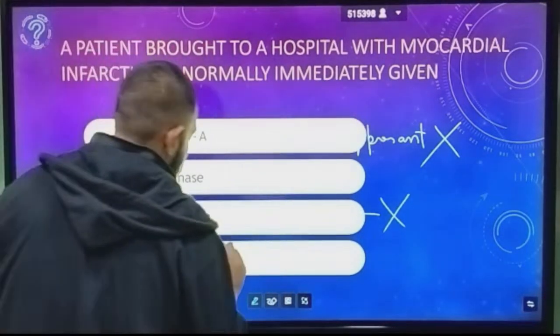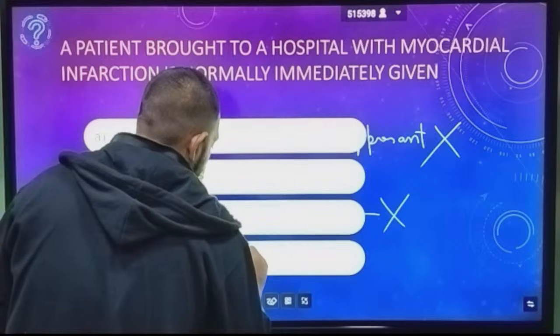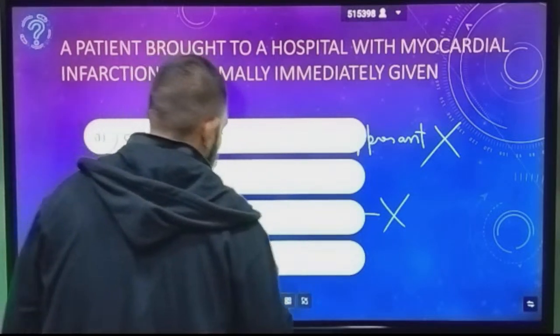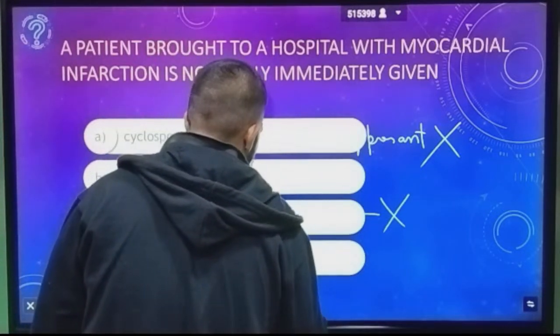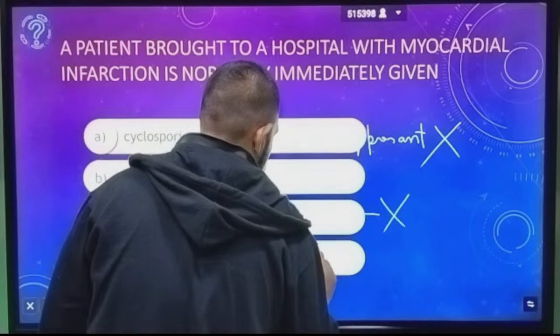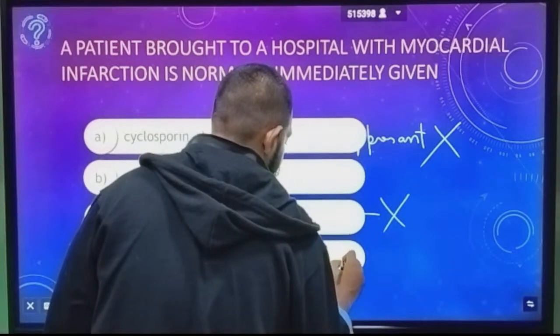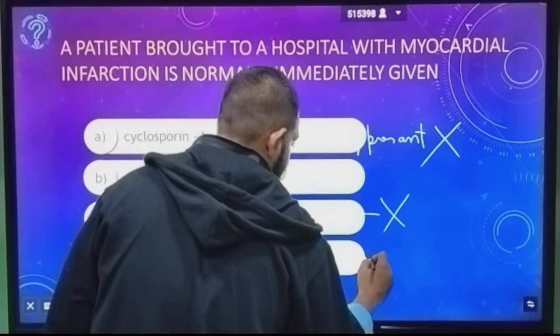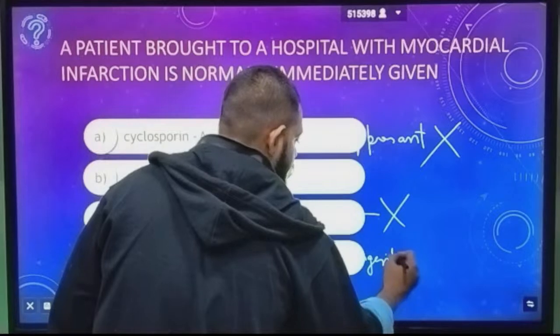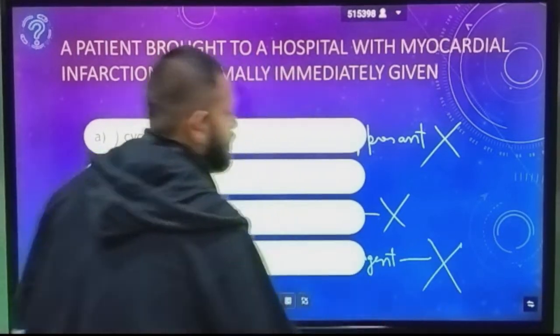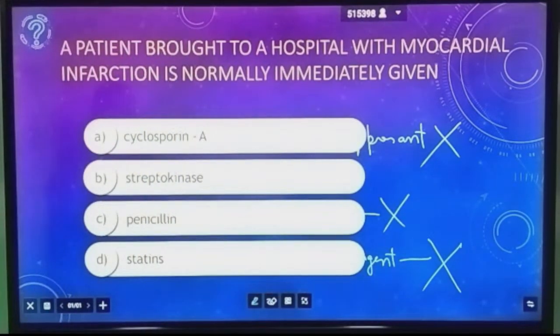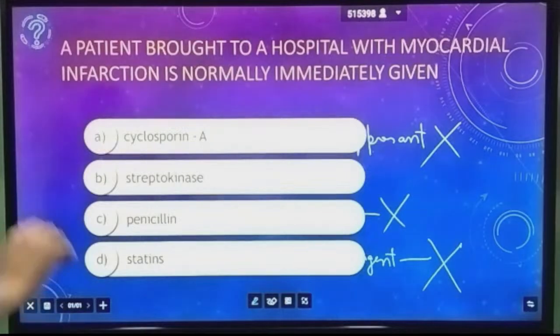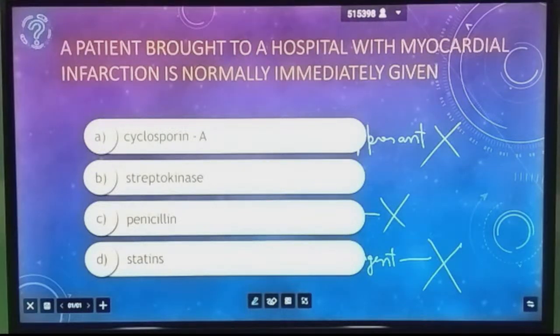Statin is a cholesterol lowering agent. Again, you will not give this, because it is a cholesterol lowering agent and does not affect the blockage of the heart, myocardial infarction.